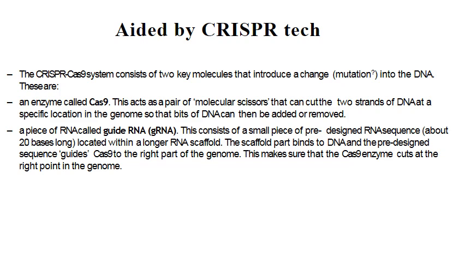In the second step, a piece of RNA called guide RNA consists of a small piece of pre-designed RNA sequence of about 20 bases long, which is located within a longer RNA scaffold. The scaffold part binds to DNA and the pre-designed sequence guides Cas9 to the right part of the genome. This makes sure that the Cas9 enzyme cuts at the right point in the genome.